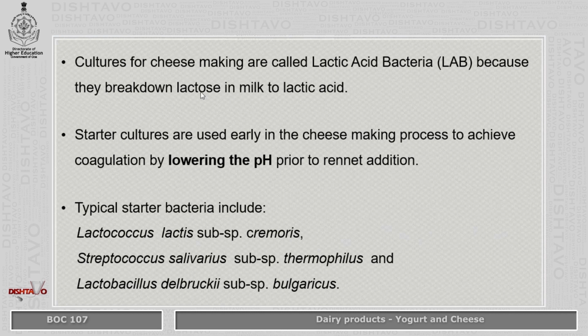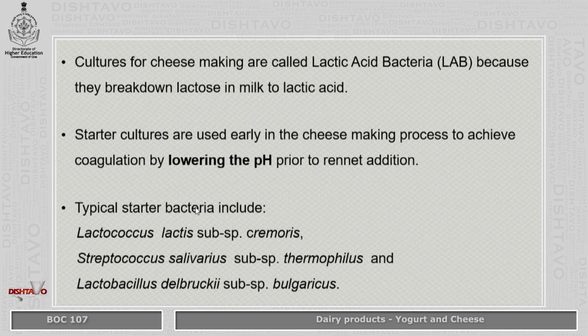Cultures for cheese making are called lactic acid bacteria because they break down lactose from milk to lactic acid. As said previously, lactic acid is going to lower the pH, and only after that rennet is added.